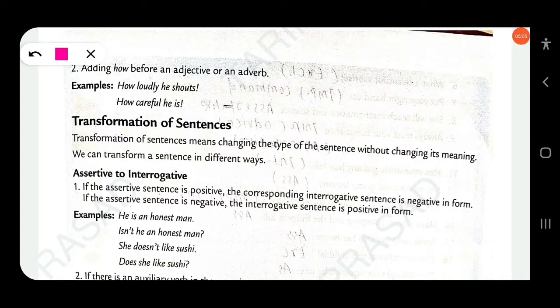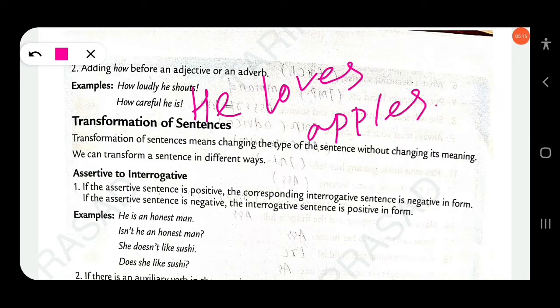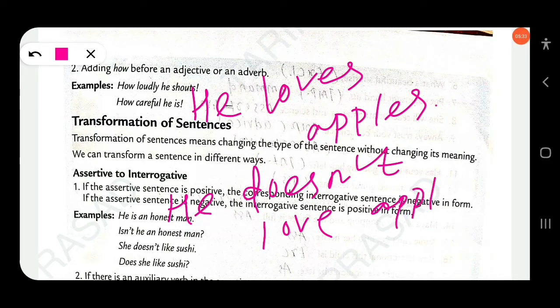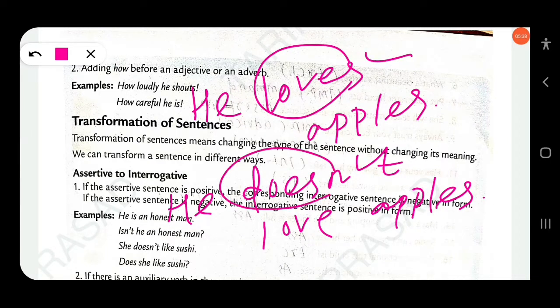Suppose you take an example: "He loves apples." Now you have to make it negative: "He does not love apples." This can be correct. When the verb is given in simple present, we add do or does not according to the subject. Here the meaning of the sentence completely changes, so this will be correct.